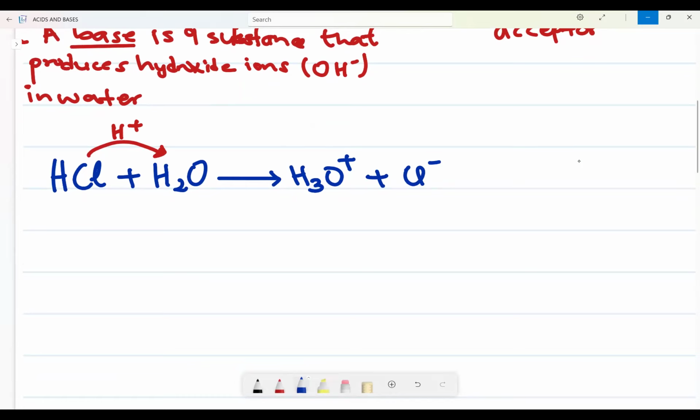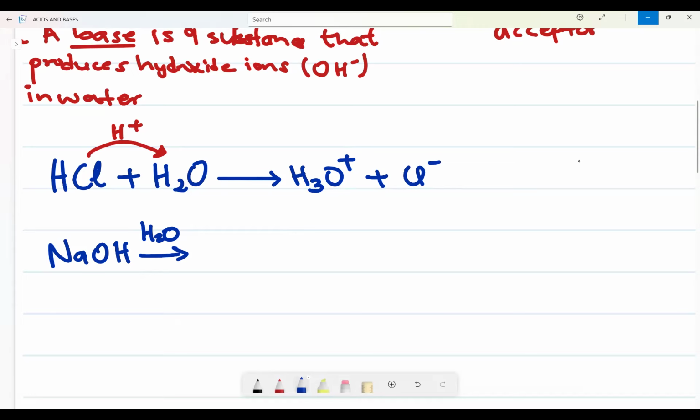Now what if we dissociate a base? When we dissociate a base, this will be only according to what? To Arrhenius, because Arrhenius says our reaction should occur in the presence of water. A base dissociates, it does not ionize.